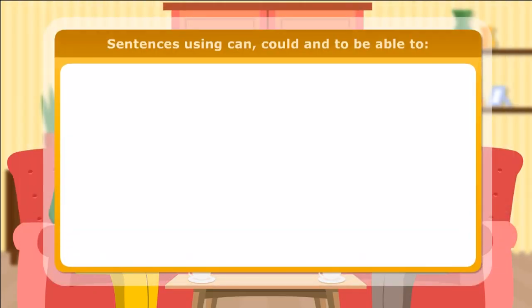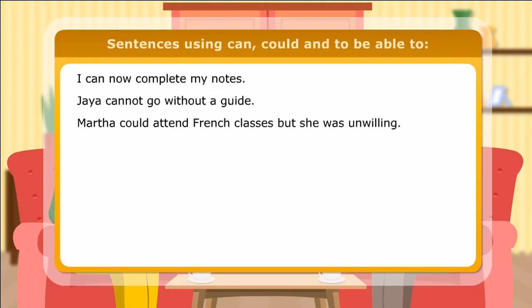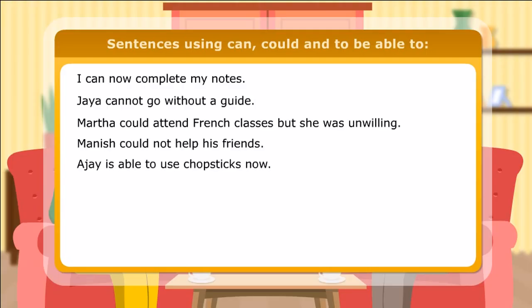Here are a few more sentences using can, could, and to be able to. I can now complete my notes. Jaya cannot go without a guide. Martha could attend French classes, but she was unwilling. Manish could not help his friends. Ajay is able to use chopsticks now. The farmers are able to produce more wheat this year.